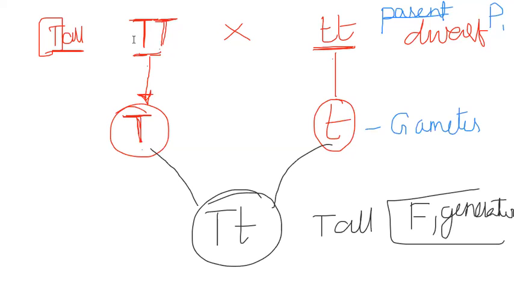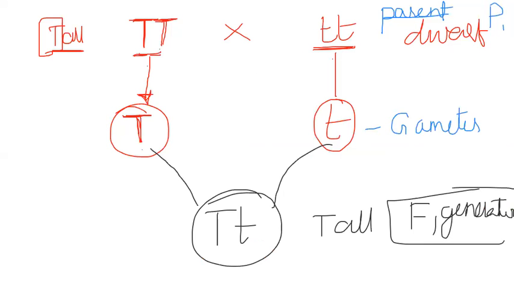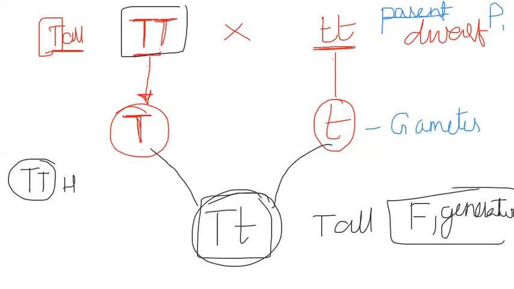That is what we learned in the garden: when I crossed all the tall plants with the dwarf plants, the only plants that appeared in the garden were 100% tall. Do you find any difference between the parental plant and a plant that appeared in the F1 generation? Yes, there is a small difference. If the two genes representing a character are both the same, you use the word homozygous.